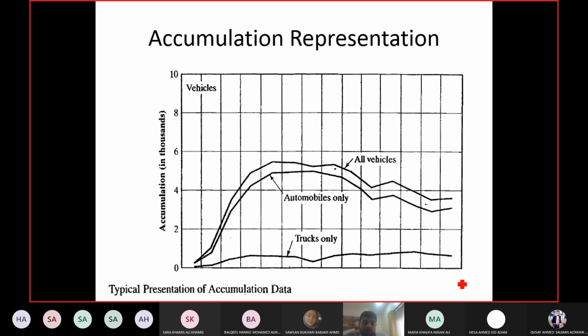When do we do this separation? If you feel the traffic or the congestion in that area is caused because of a particular type of vehicle, then the accumulation for that type of vehicle should be taken separately. For example, if it's an industrial area and trucks are more important than cars, then you take the count for trucks separately and plot the accumulation according to that.